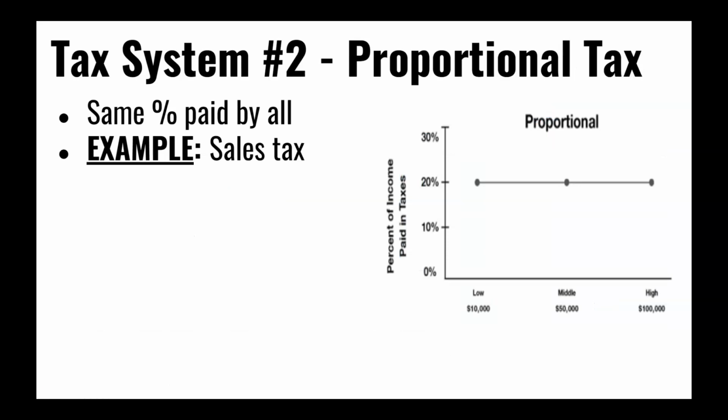You don't have to do a progressive tax if you don't want. You could use a proportional tax. That is an option. A proportional tax is one in which everyone pays the same percentage regardless of income. So this is sort of the concept of a flat tax. No matter how much you earn, everyone pays 20% on their income. An example of a proportional tax might be sales tax. It doesn't matter how much you earn, everyone pays the same percentage.